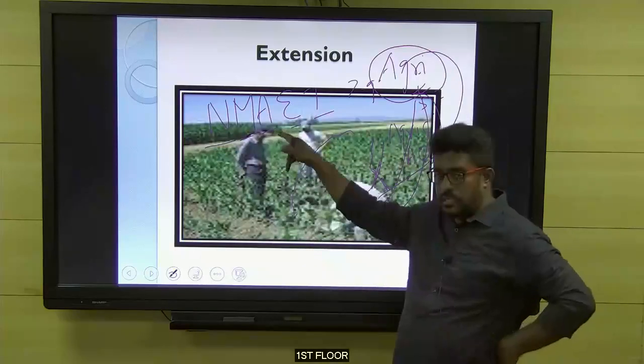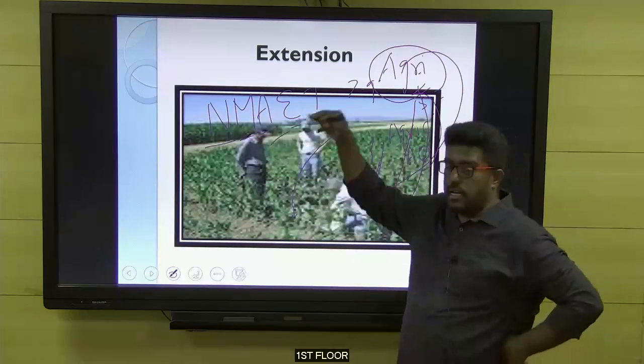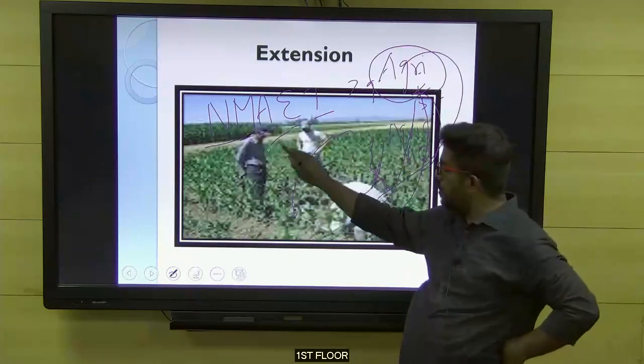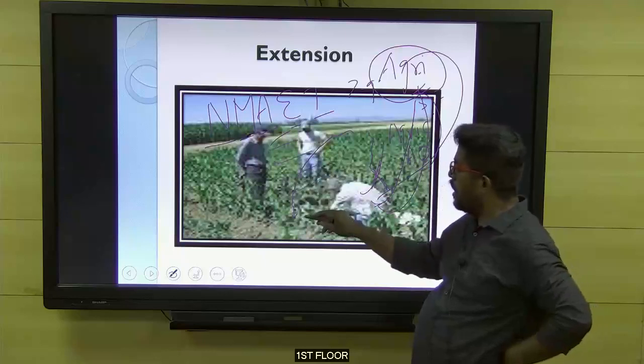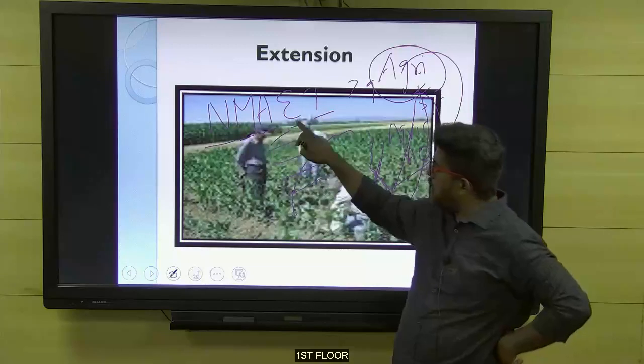Okay, so all the things are given in the slide. NMAET is a nationwide scheme. It has got 4 sub-schemes or sub-missions. What are the 4 sub-missions? Under the NMAET, NMAET means National Mission on Agri Extension Technology.